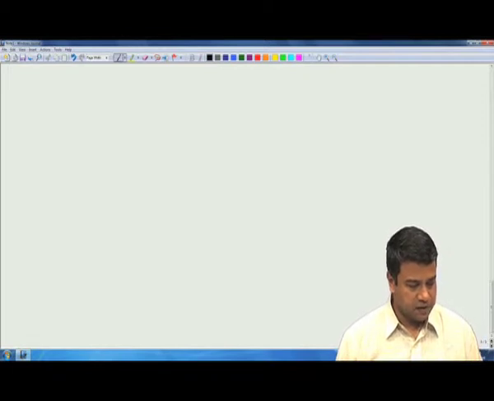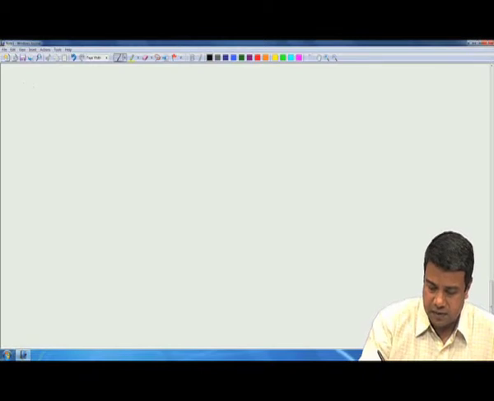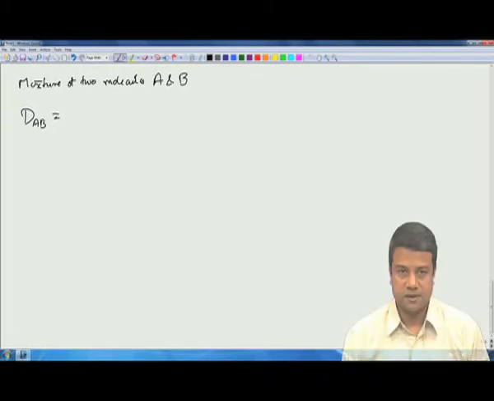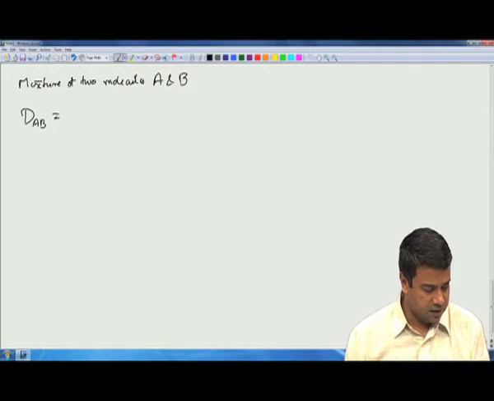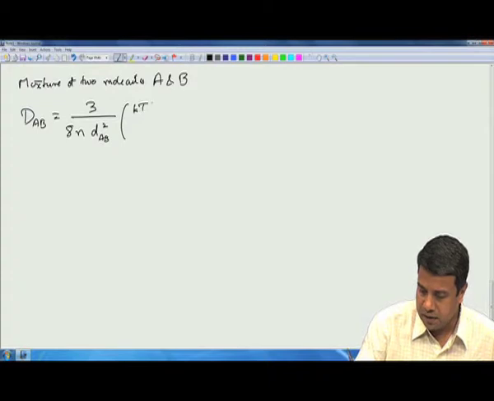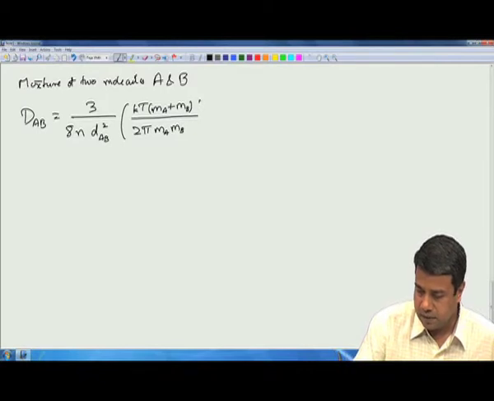The diffusion coefficient that you will get, if I had a mixture of two molecules A and B, the diffusion coefficient D_AB for spherical molecules in kinetic theory of gases, to within about 2% accuracy, is of the form 3 by 8 n d_AB square into (kT by 2 pi M_A M_B) to the half.